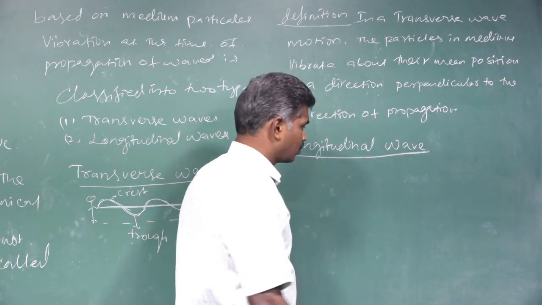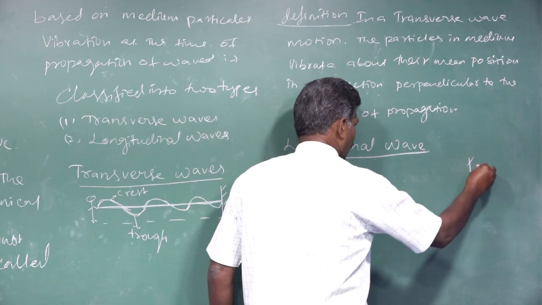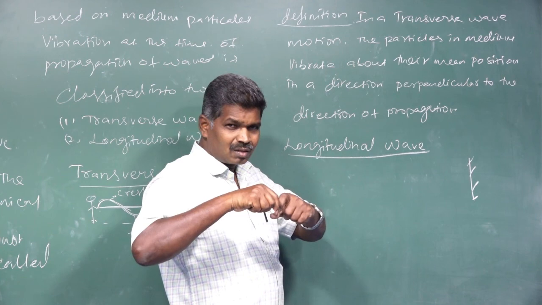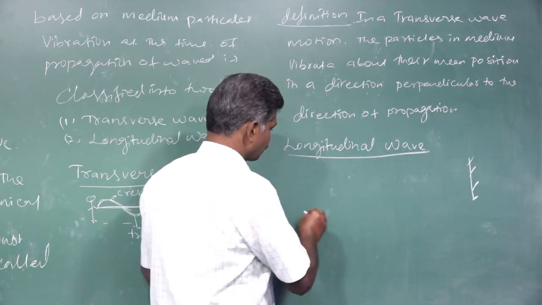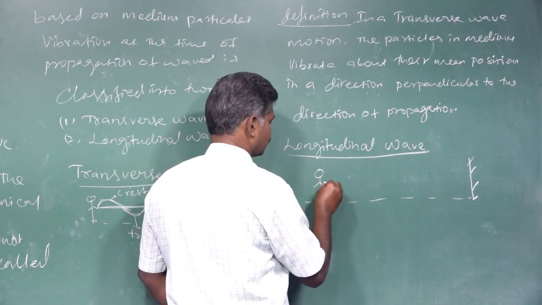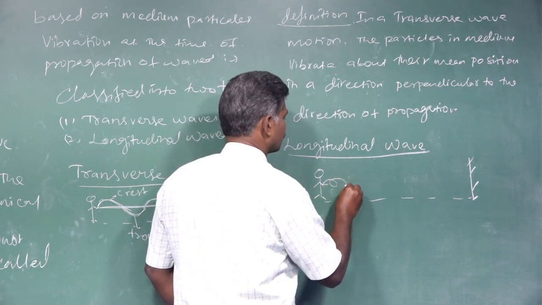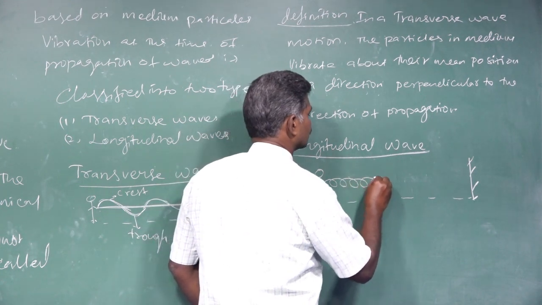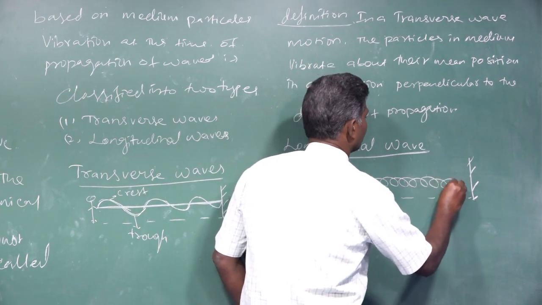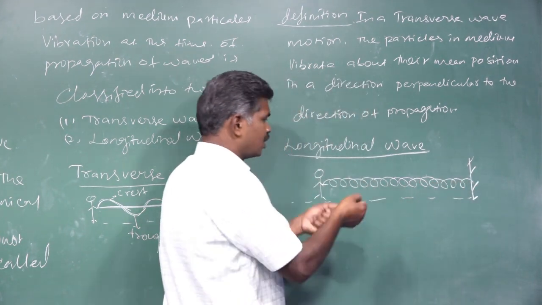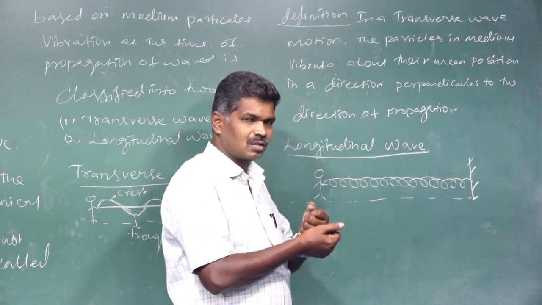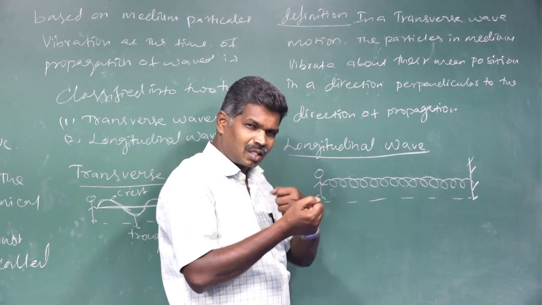Okay, for producing longitudinal waves, this is the rigid wall, then we take a normal spring. Each and every coil is equally spaced. That is the meaning: no disturbance is given to the spring. The spring is in normal condition, which we can call the rest state.